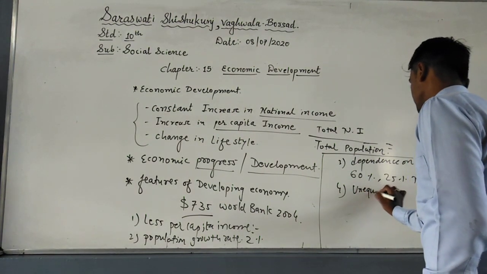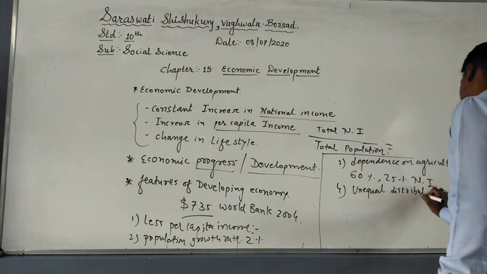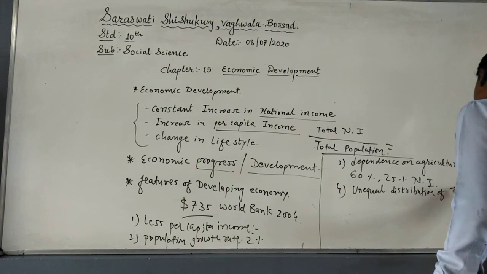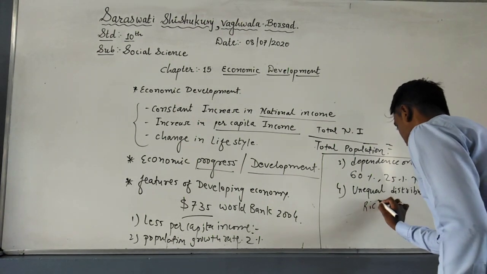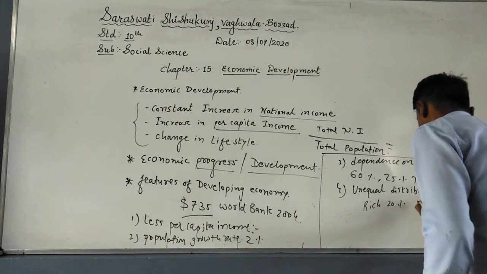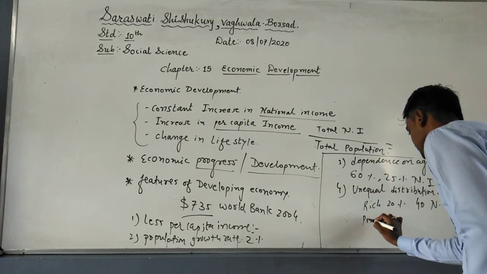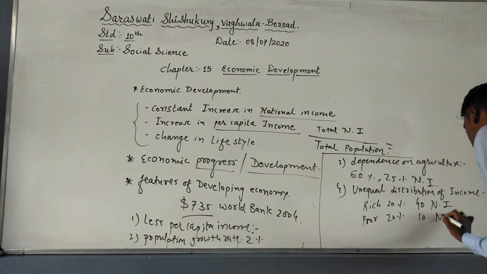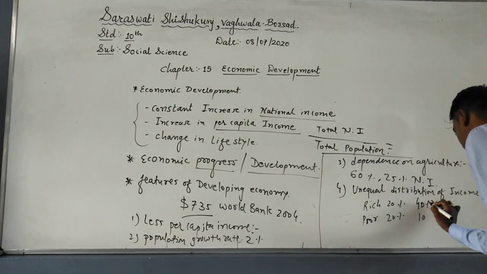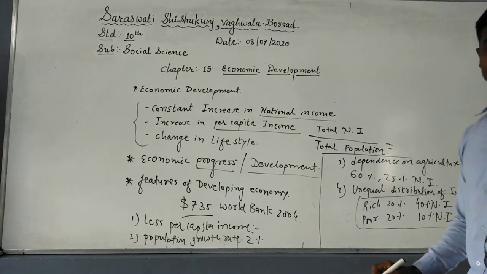Unequal distribution of income. Now if you remember, students, the rich 20% of people share 40% of the national income, and the poor 20% of people add just 10% to the national income. So these are numericals that you must remember in the fourth point.